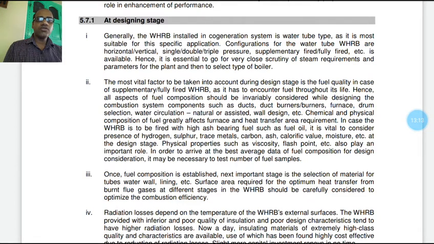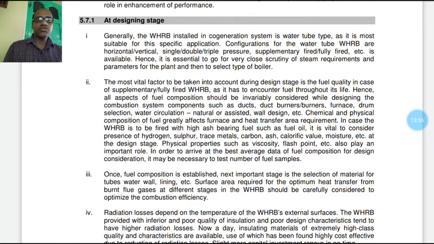Hence, all aspects of fuel composition should invariably be considered while designing the combustion system components such as ducts, burners, furnace, drum selection, water circulation, that is natural or pump assisted, wall design, etc. So these all depend on the quality of the fuel available.